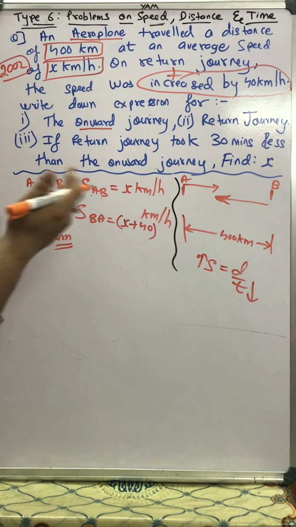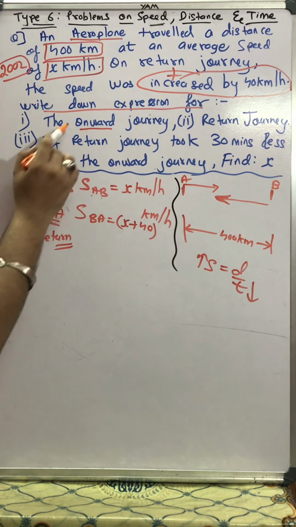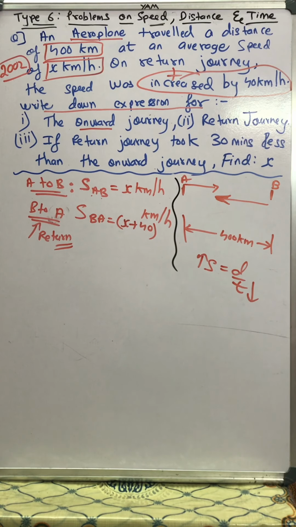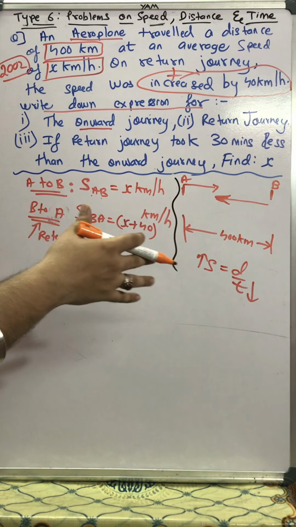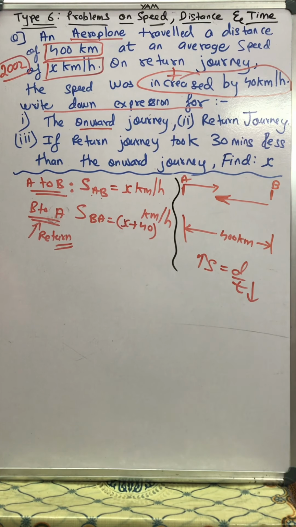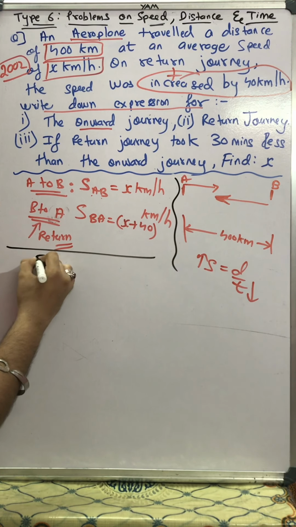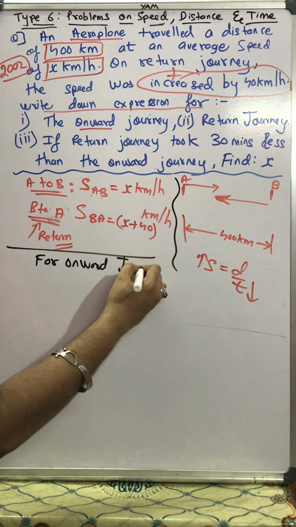Okay. Now what is asked over here? Write down the expression for the onward journey. They have asked us the expression for the onward journey and return journey. So we have to find out the conditions of onward journey and return journey. First is onward journey, second is return journey. So first I'll put the title for onward journey.